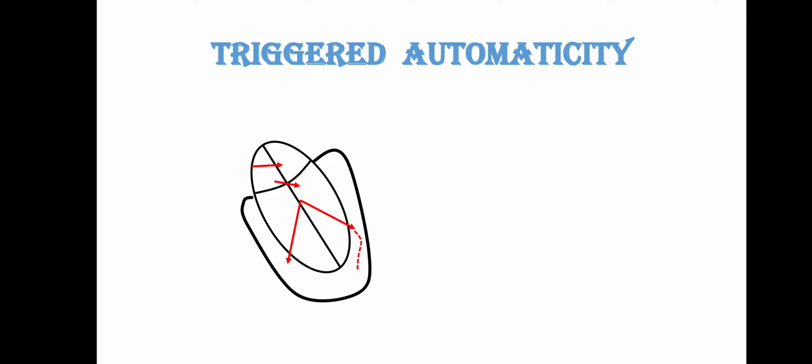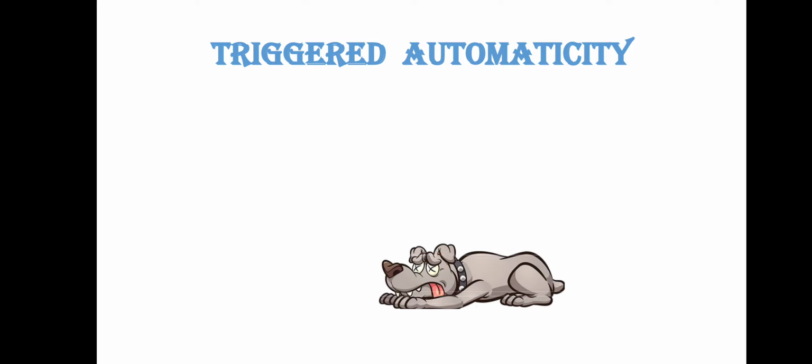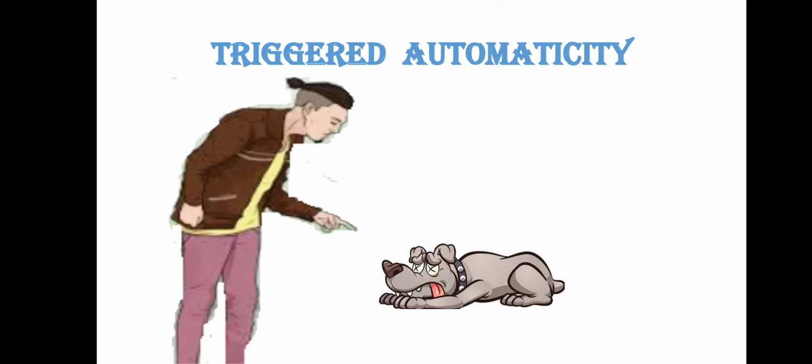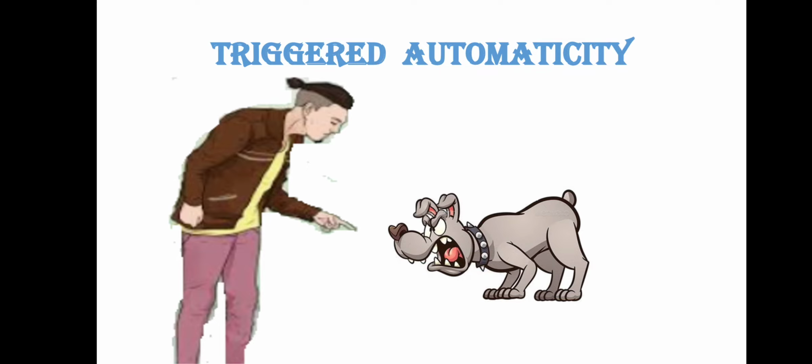So as such, this defective cell was sitting normally without producing any problem, but when a normal impulse approaches this defective cell, it will start producing a triggered automaticity. A very simple example is, suppose this dog is a defective cell which is not producing any kind of problem, but when a normal impulse approaches it, it will start producing a triggered automaticity.